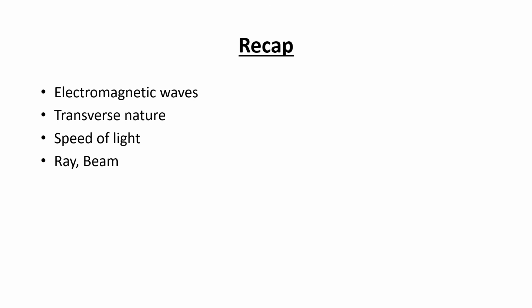We all know that light enables us to see objects, and we have learned about the basic nature of light. Light is an electromagnetic wave according to Maxwell's theory. An electromagnetic wave means it possesses both electric field and magnetic field, and these electromagnetic waves are transverse in nature. We also learned about the speed of light as 3 into 10 raised to 8 meters per second in vacuum or air. And ray or beam indicates the direction or path of the light rays. And a beam can be convergent or divergent.